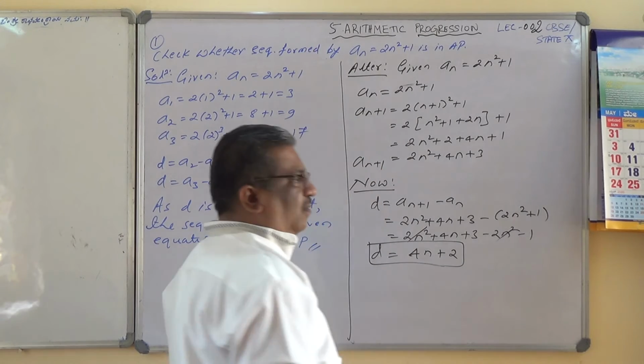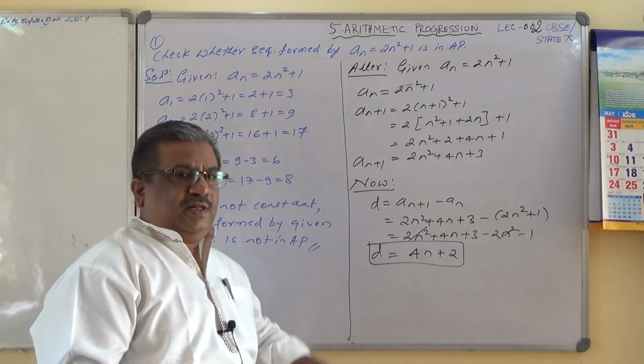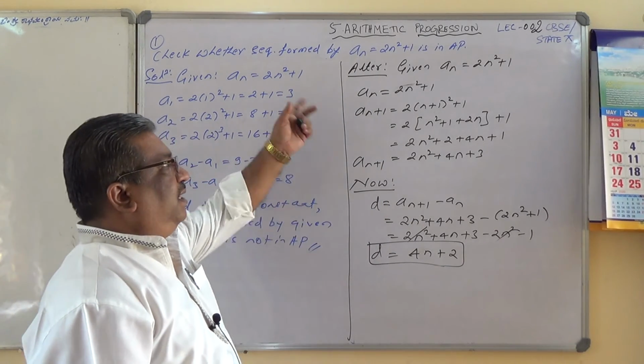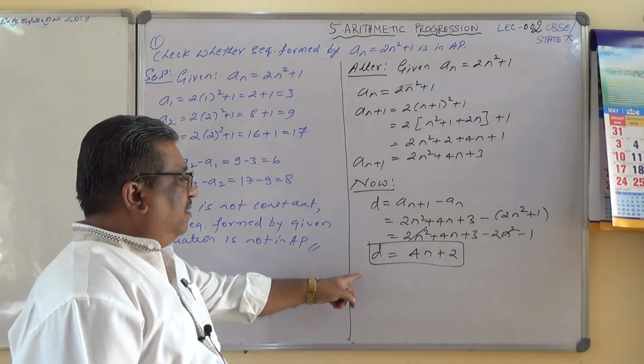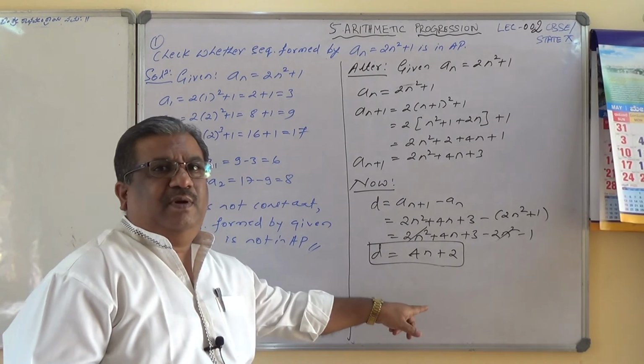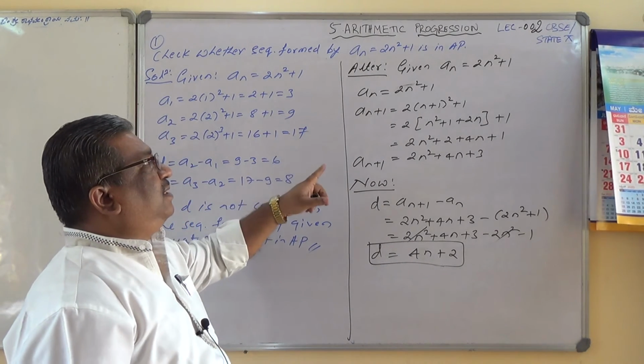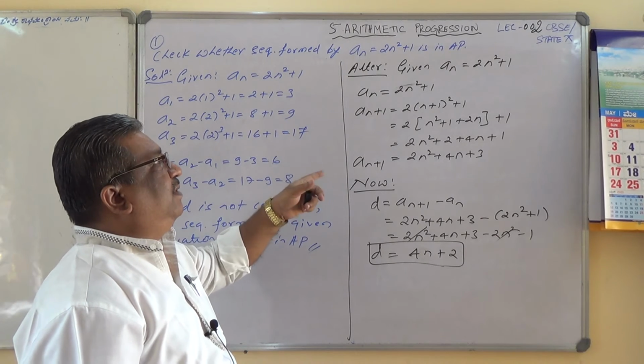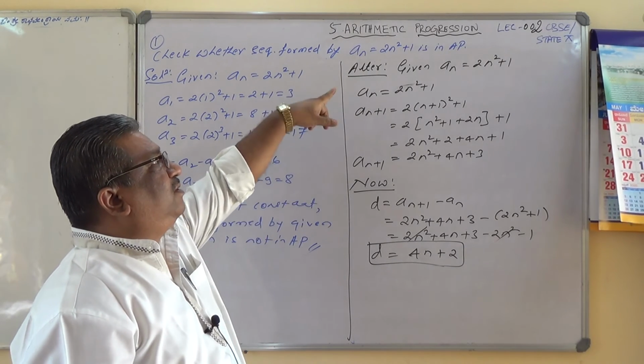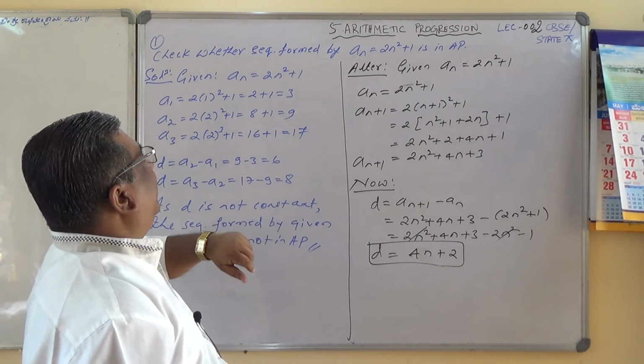So I was telling you, if d is some constant number, then only the given sequence will form an AP. Here, as d is dependent upon n, the sequence given by a_n equals 2n² plus 1 does not form an AP, isn't it?